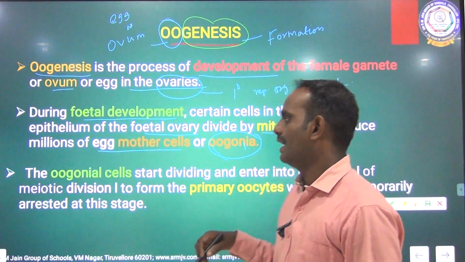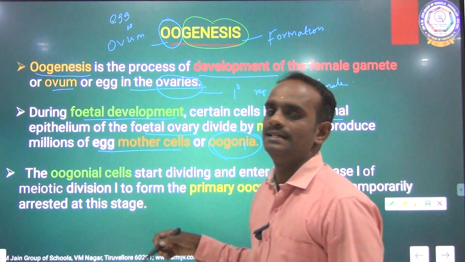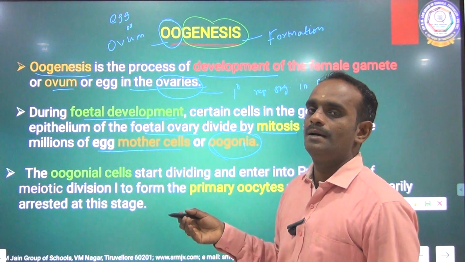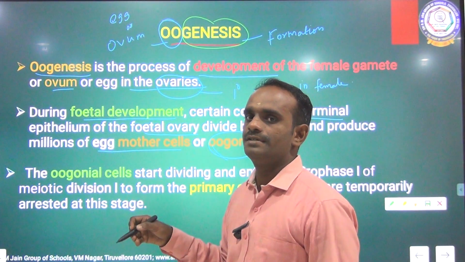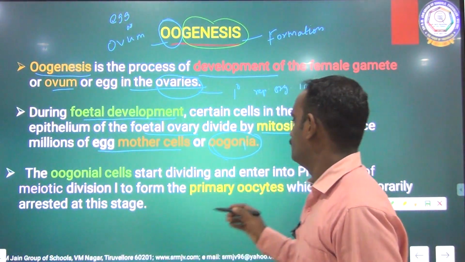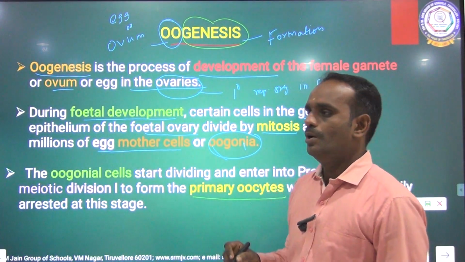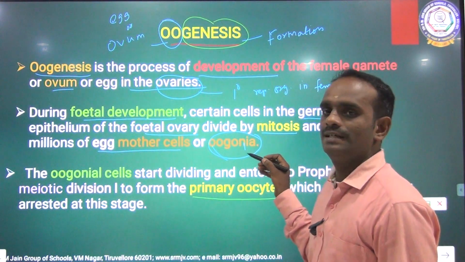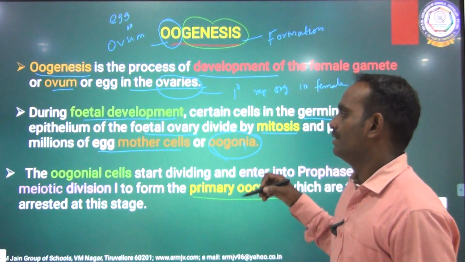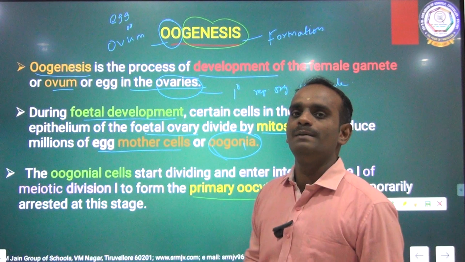Clear? These oogonial cells again start multiplication. They undergo cell division to form primary oocytes.